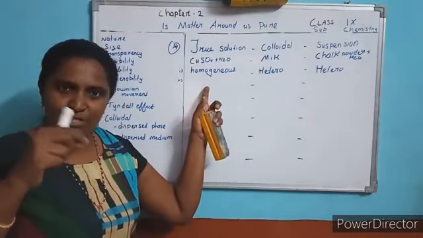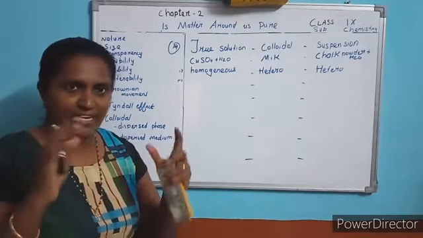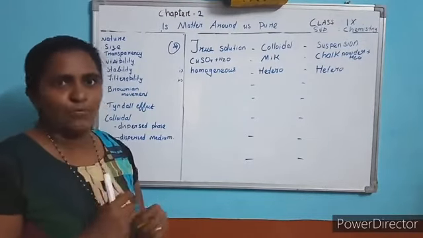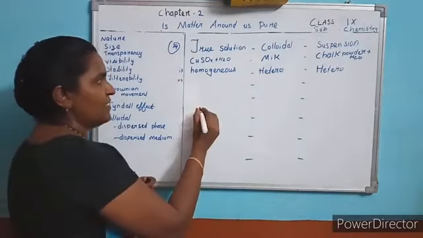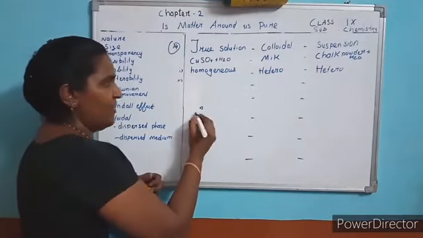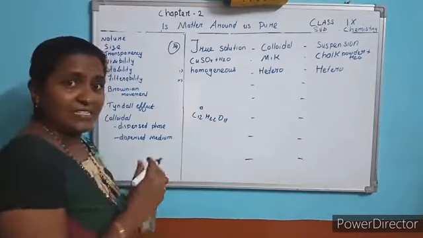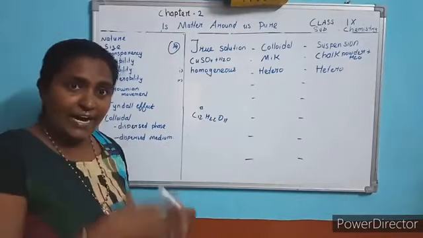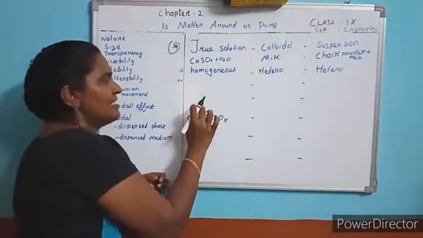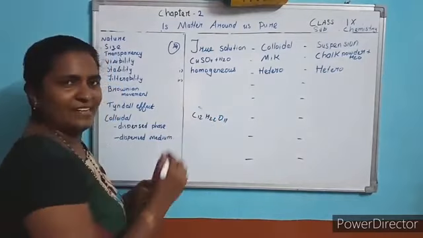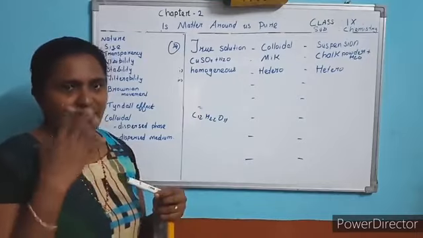Size means the size of the solute which you add. You add a small quantity to a large amount. For example, sugar is added to the water. In true solution, after adding sugar, what do you see? A sugar piece is a number of particles. The sugar formula is C12H22O11. This small crystal consists of millions of these particles. When you add this sugar to the water, it separates into small particles. Understood? It is so small that we cannot see it with our naked eye.